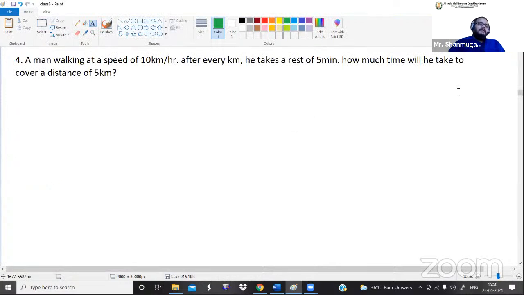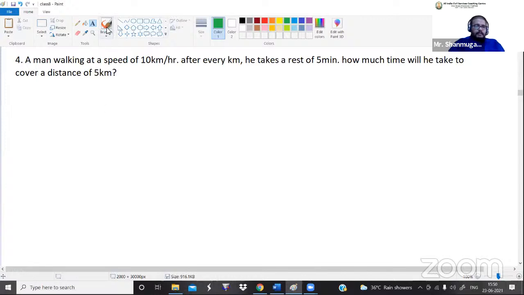Okay. Next problem is a man walking at a speed of 10 kilometer per hour. After every kilometer, he takes a rest of 5 minutes. How much time will he take to cover a distance of 5 kilometer? Okay, so this is a kind of application type of problem. So we can't go with the formula actually. We do apply the formula at some point, but we have to do this kind of problem in a logical way. Okay. So listen here how I am doing that.